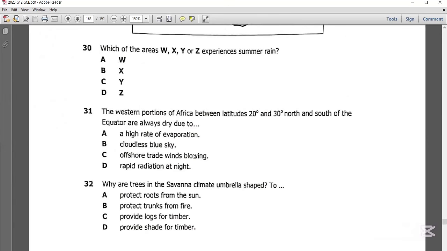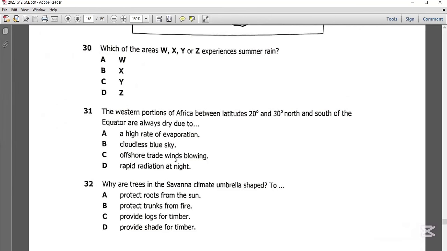Now you need to understand the difference between offshore trade winds and onshore trade winds. The onshore trade winds are those winds that are blowing from the sea to the land. The offshore trade winds are those winds that are blowing from the land to the sea.